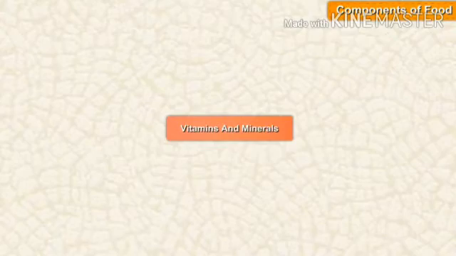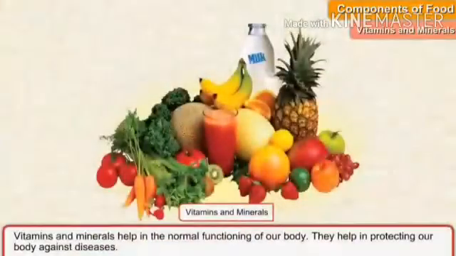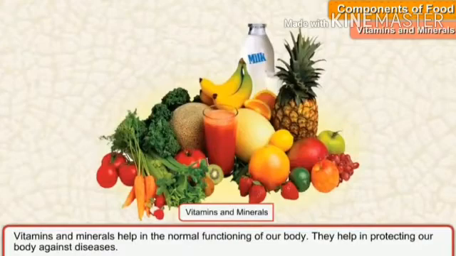And next one is vitamins and minerals. This is another nutrient present in our food. So what are vitamins and minerals? Vitamins and minerals help in the normal functioning of our body. They help in protecting our body against diseases. So what is the main role of vitamins and minerals? They help in the normal functioning of the body. Without vitamins and minerals, we could not do any work in our daily life, because this is the main nutrient for our body.